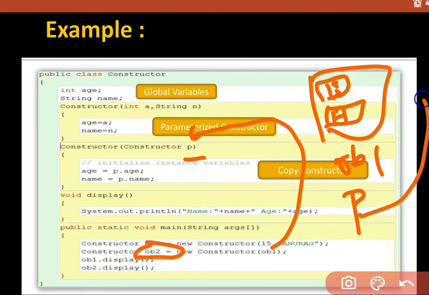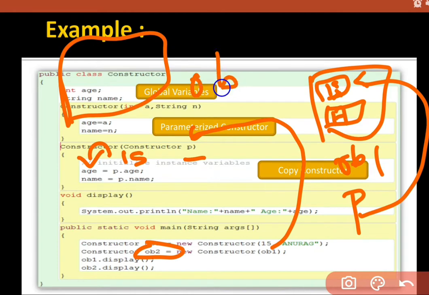Now p is going to touch that value, that is 15. How? p.age. p.age means p is going to pick the value 15 and store that value into age. Age is the variable of the current object, and the current object is ob2. Means the box is going to receive 15.